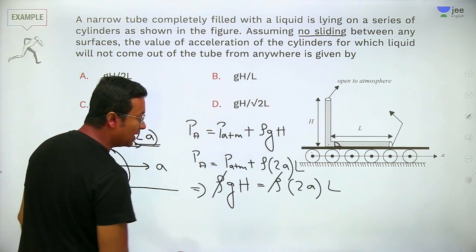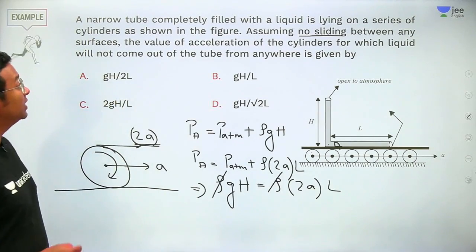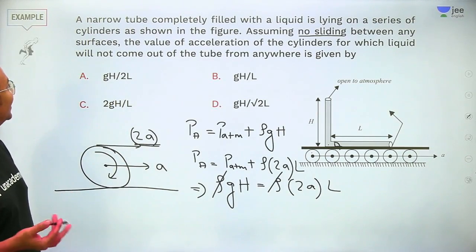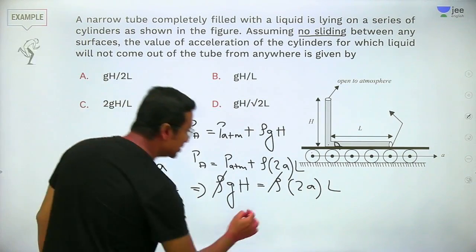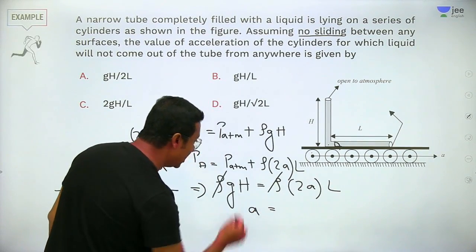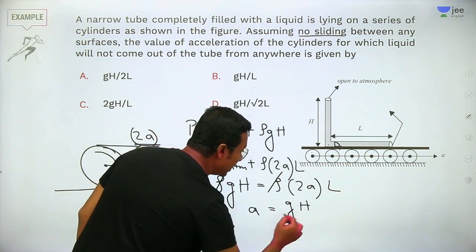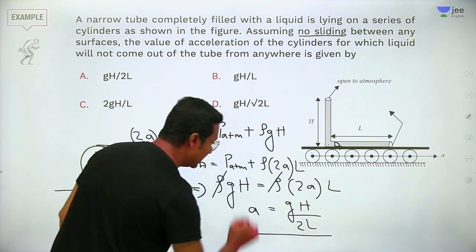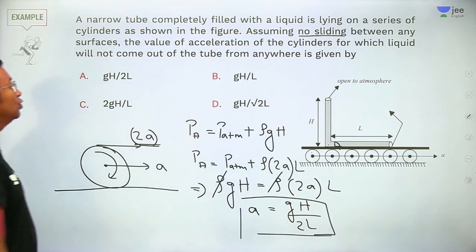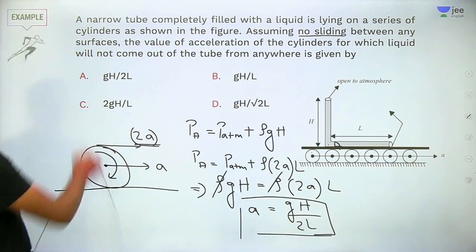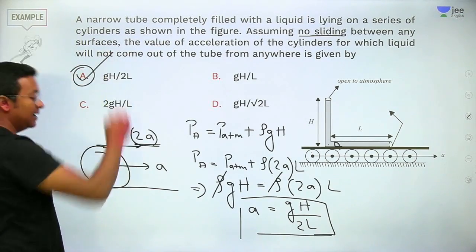So rho and rho will cancel. What do we need to find out here? The value of acceleration. So acceleration will be equal to G H upon 2 times L. So we have option A as the correct answer.